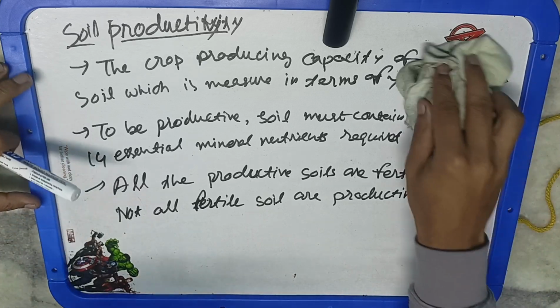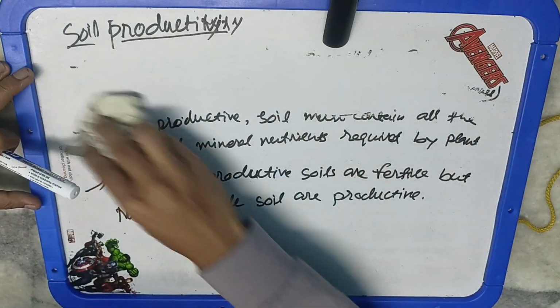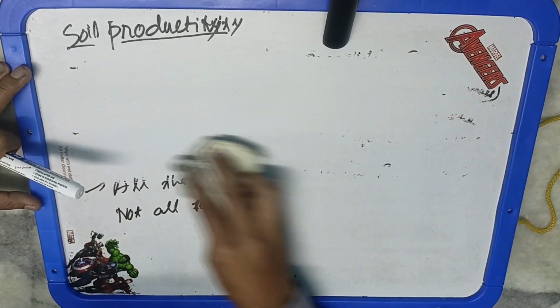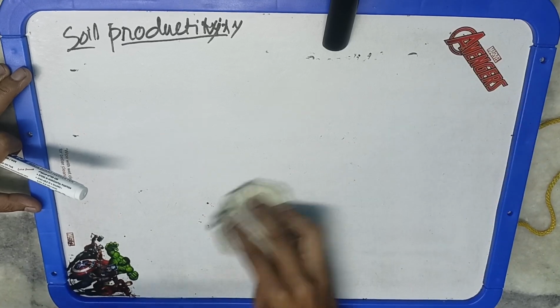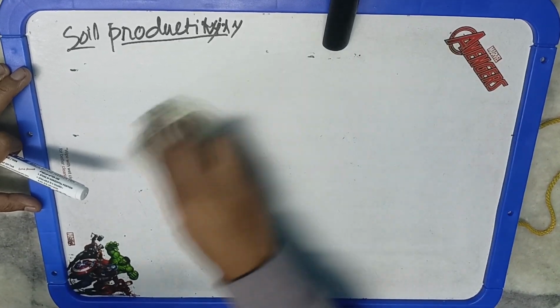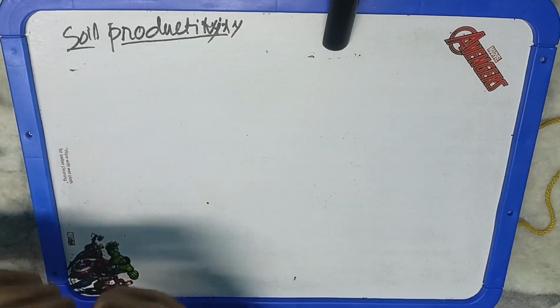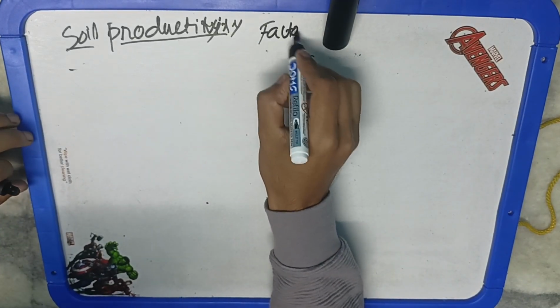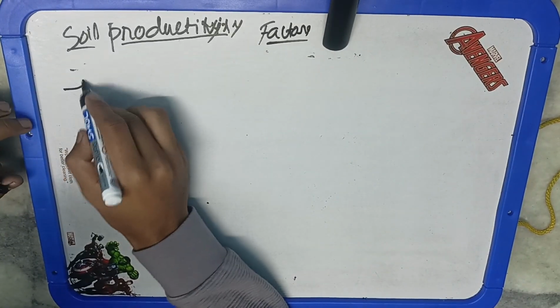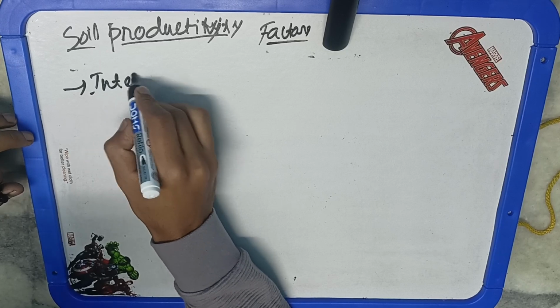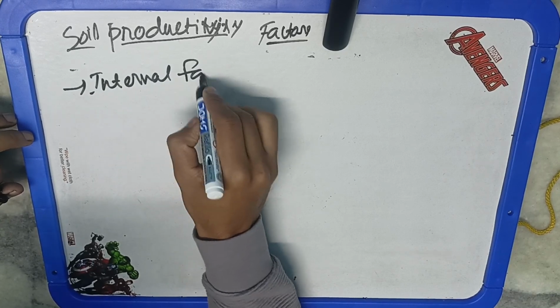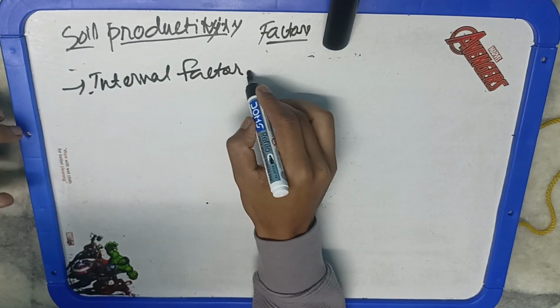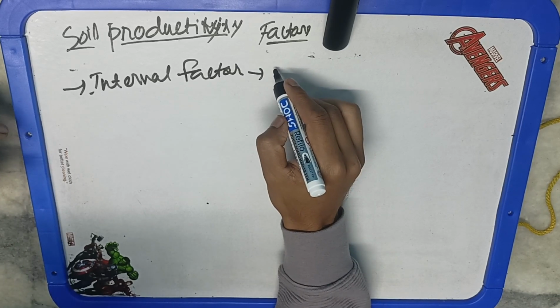Now, the factors that are affecting your soil productivity are: first, your internal factors. Internal factors means the genetic factors or the hereditary factors of the soil. As I've said, that means the soil fertility. So here, soil fertility is basically the inherent, or you can say the genetic, factor of the soil.